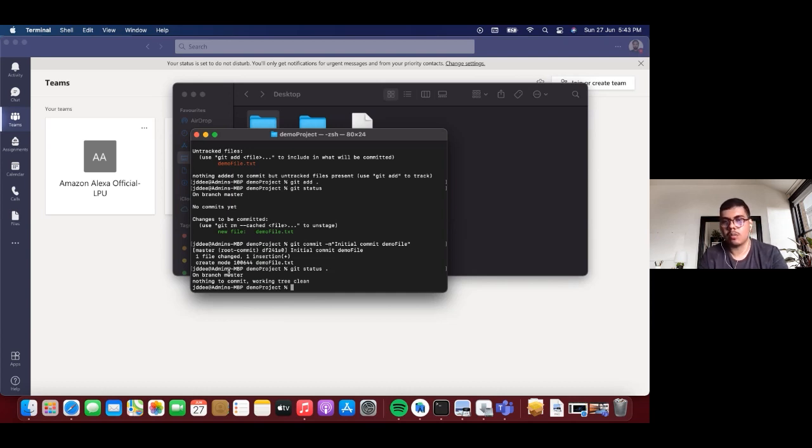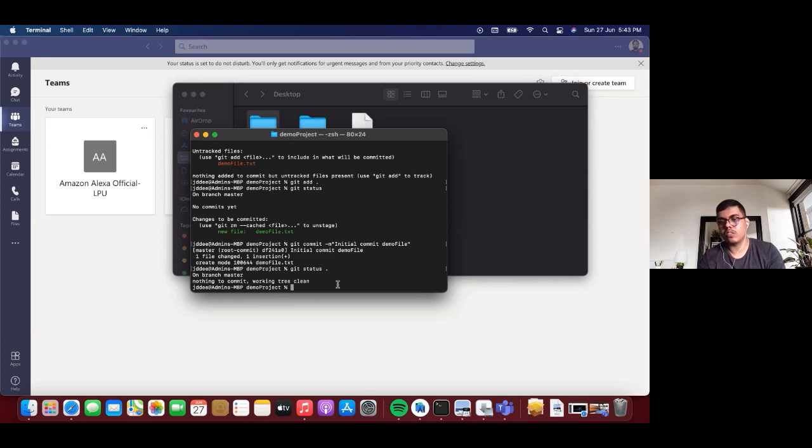Now talking a bit about branches here. As you see, it's mentioned here that we are on branch master. As we were talking about, you can think about git as a tree. On a tree you get different branches, there are a lot of branches on the tree. Similar to that in git, for any project you can create multiple branches and work simultaneously on those branches for different changes.